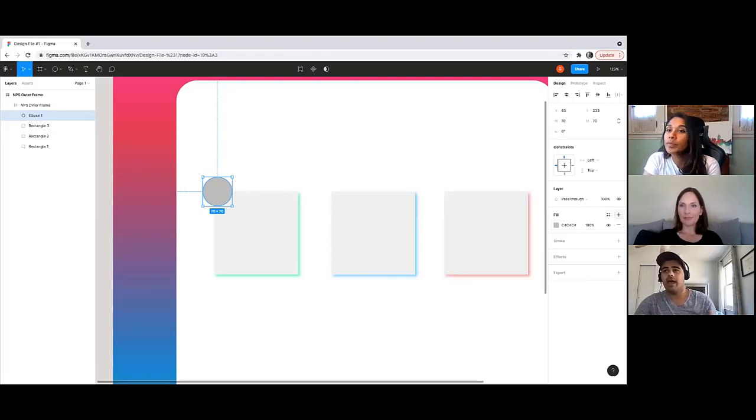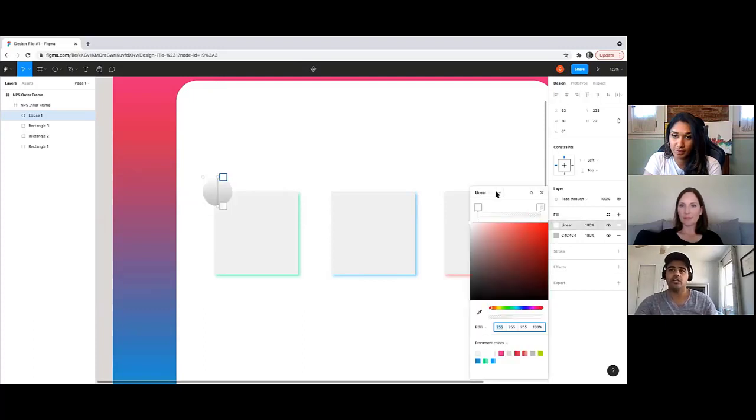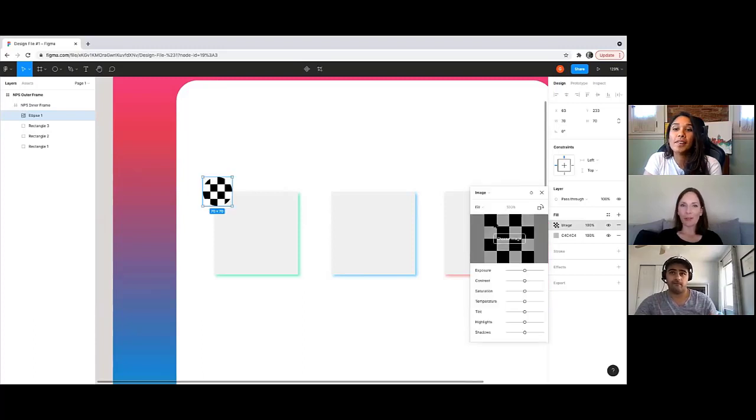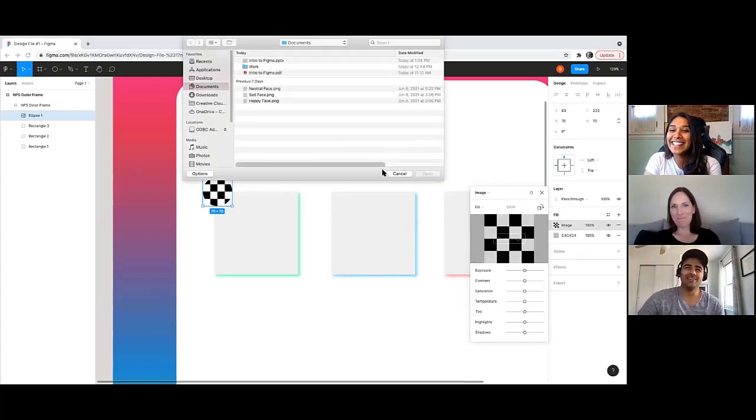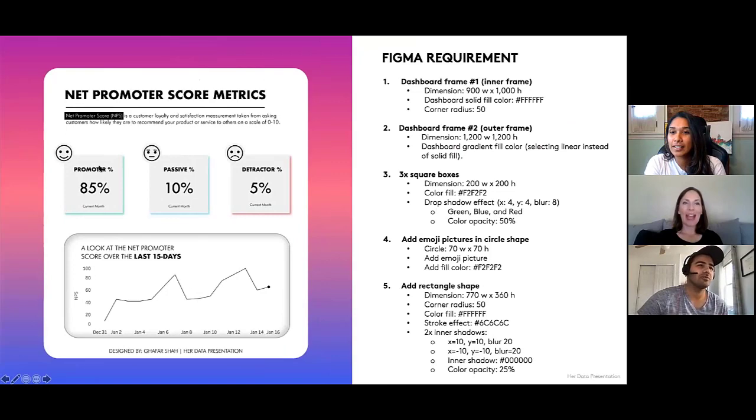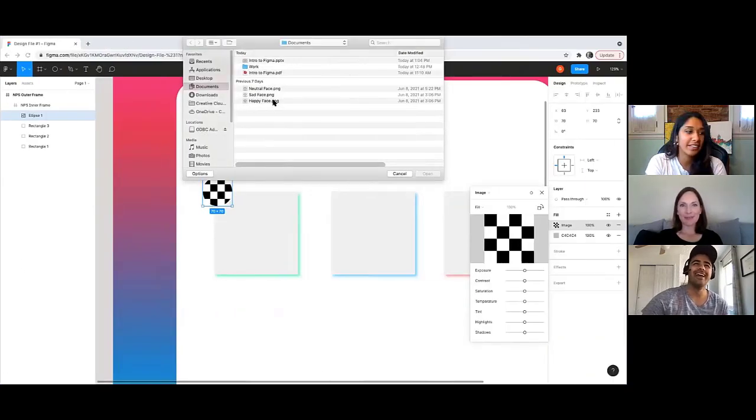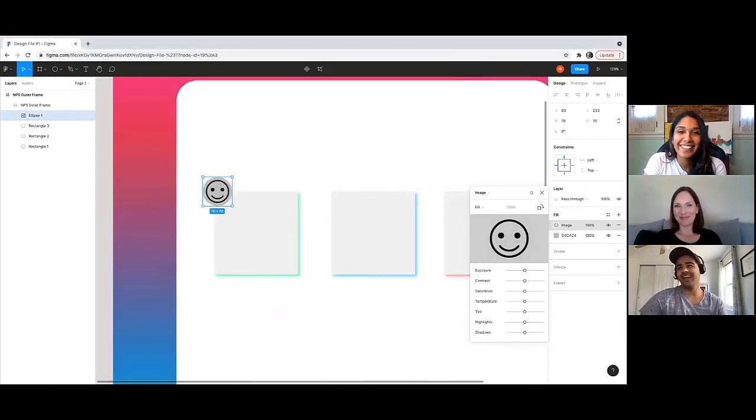We're just going to click on this plus sign and add another fill. It's going to say linear by default. Click on linear and change it at the top to image. And then you can choose an image. You can choose your image type. And let's say, what is this? Promoters is always happy. Okay. So let's choose our happy face.